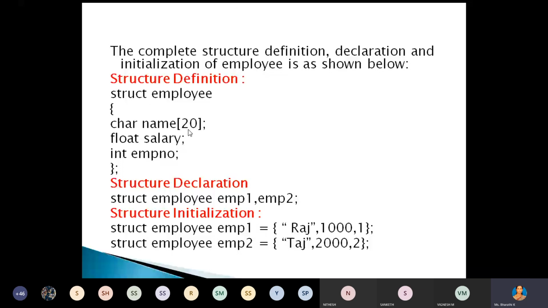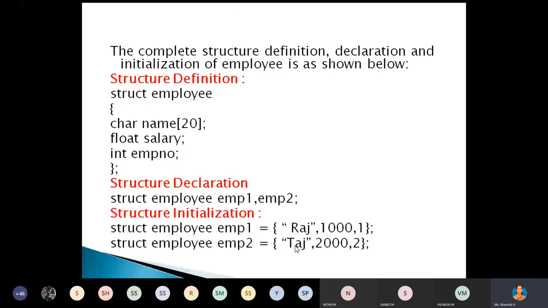Then EMP1 is initialized with values: name, salary, and employee number. Again for EMP2, initialize some values, that is name, salary and employee number. Understood, right? How we can declare the structure, how we can declare the structure variable, and again how we can initialize the data members of that particular structure.